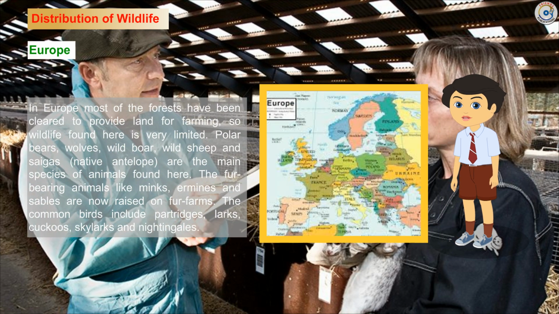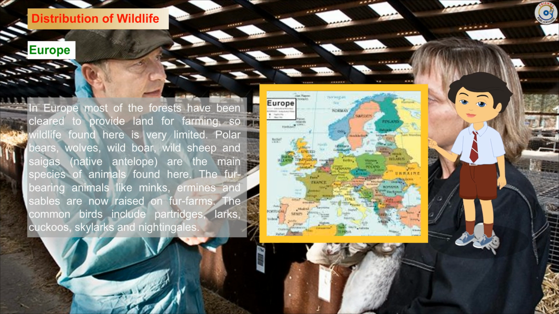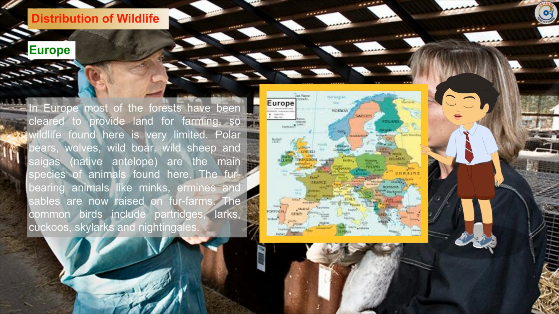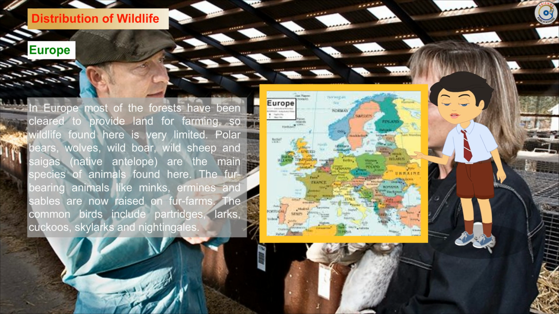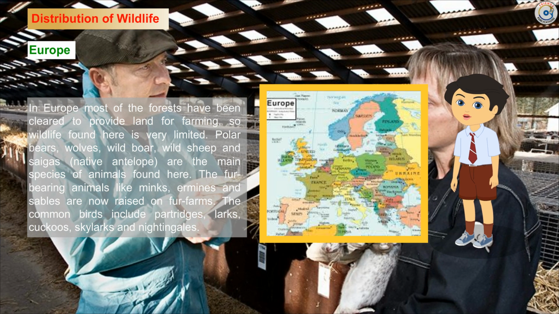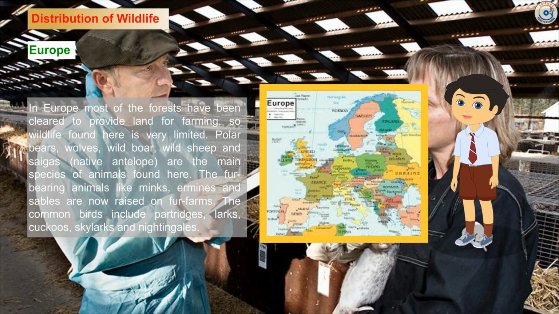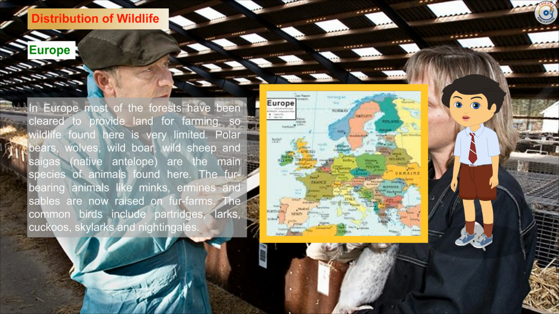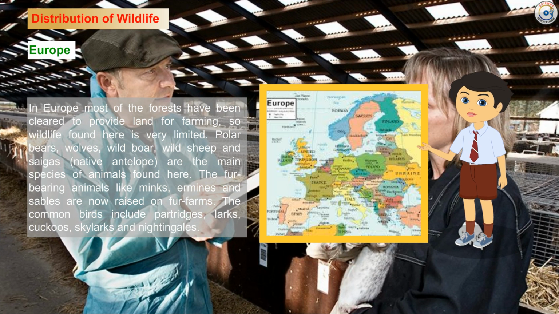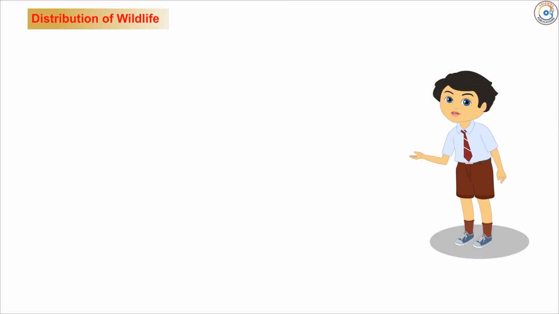Europe. In Europe, most of the forests have been cleared to provide land for farming, so wildlife found here is very limited. Polar bears, wolves, wild boar, wild sheep and saigas, a native antelope, are the main species of animals found here. The fur-bearing animals like minks, ermines and sables are now raised on fur farms. The common birds include partridges, larks, cuckoos, skylarks and nightingales.